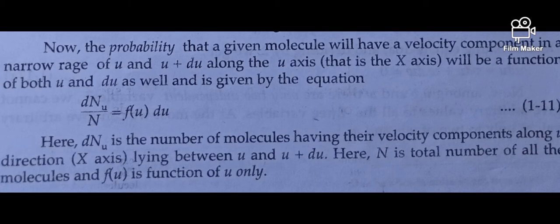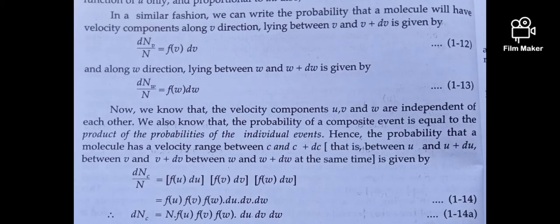In a similar fashion, we can write the probability that a molecule will have a velocity component along the v direction, that is the y direction, lying between v and v plus dv, as dn_v by N equal to f(v) dv, and along the w direction, that is the z direction, lying between w and w plus dw, as dn_w by N equal to f(w) dw.